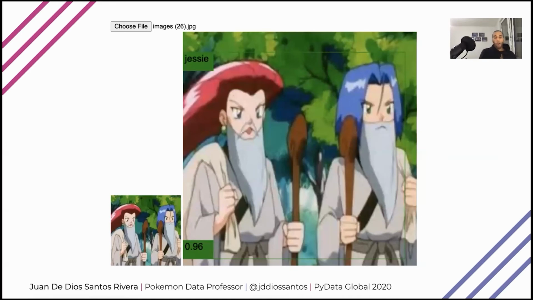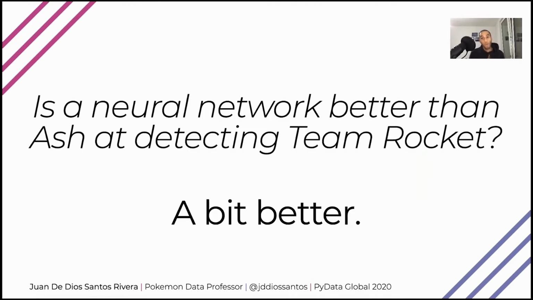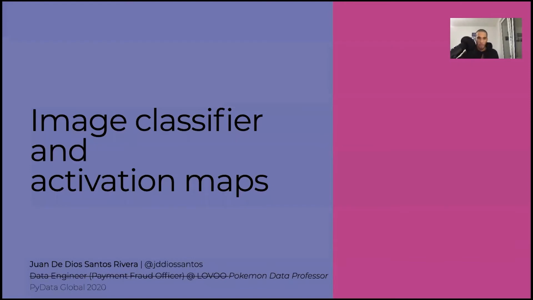And then we have the awful cases where I have Jesse and James in the same frame, and the network is actually not capable of giving me both labels. Just giving me one, Jesse, and well, it's kind of right, but this is Jesse and James. Where's James here? So yeah, that's actually quite boring. So is a neural network better than Ash at detecting Team Rocket? Well, it's a bit better, right? What do you guys think? Before moving on, I'm sorry for that.